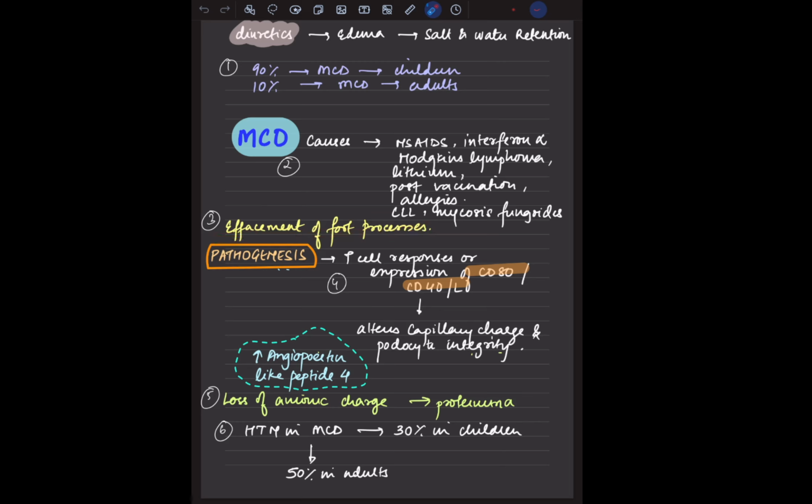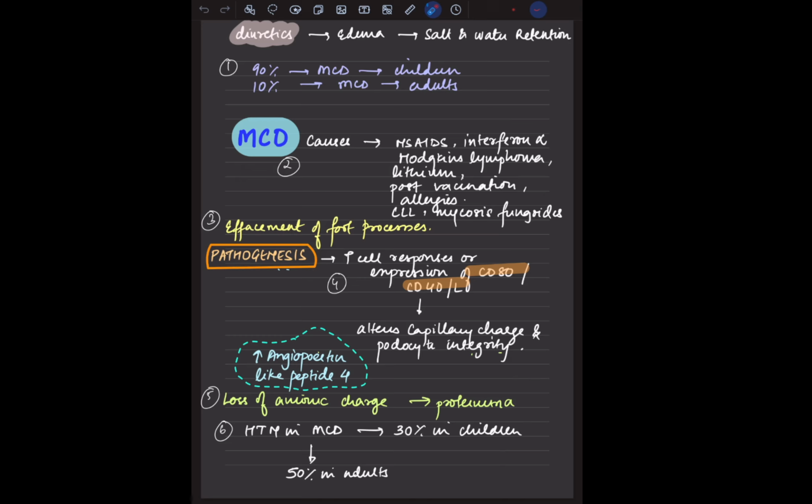When it comes to the pathogenesis, there are certain theories. One theory is T cell responses, or the expression of CD80 or CD40 ligand, which alters the capillary charge and podocyte integrity. There is also an increase in angiopoietin-like peptide 4. Another thing is the loss of anionic charge, which is causing proteinuria.